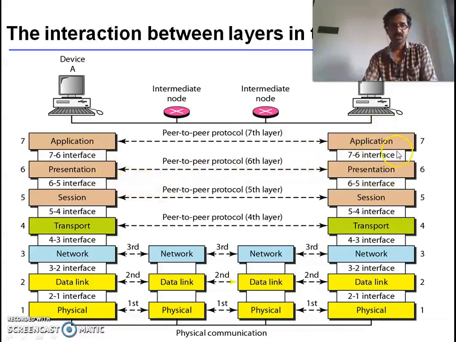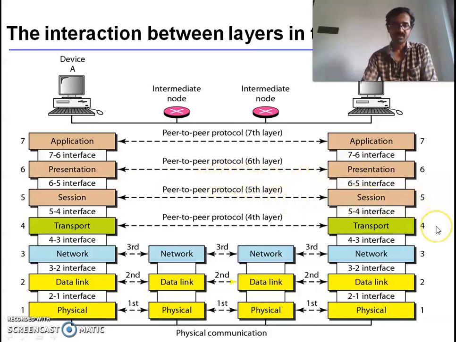This form of communication is called peer-to-peer communication. During this process, the protocol by which each layer exchanges information is the peer-to-peer protocol.